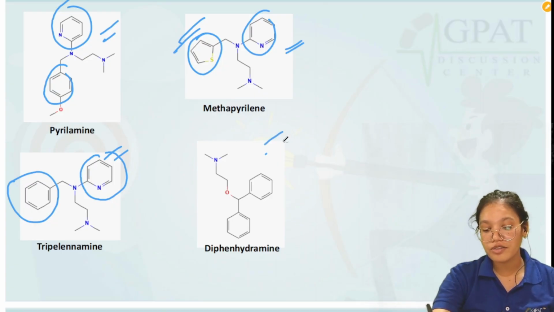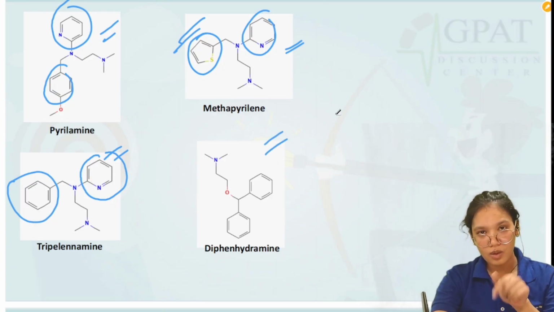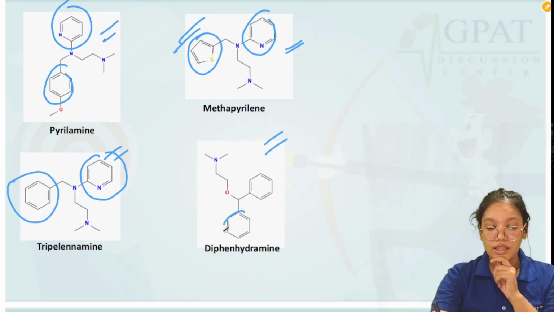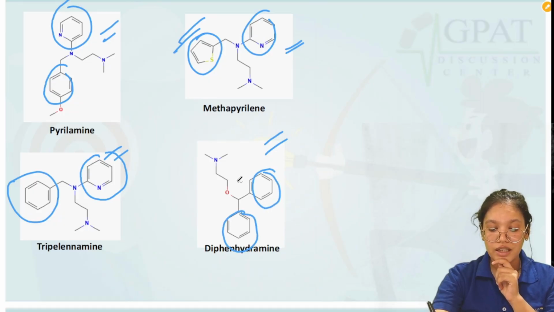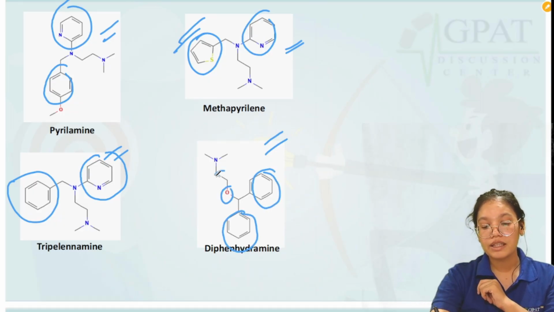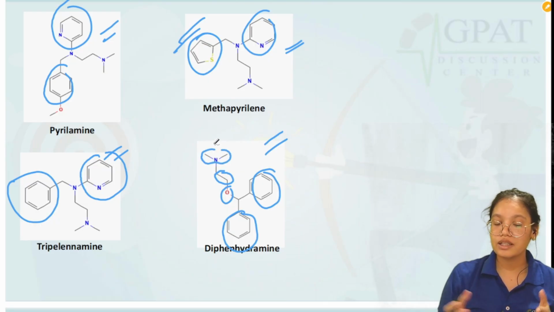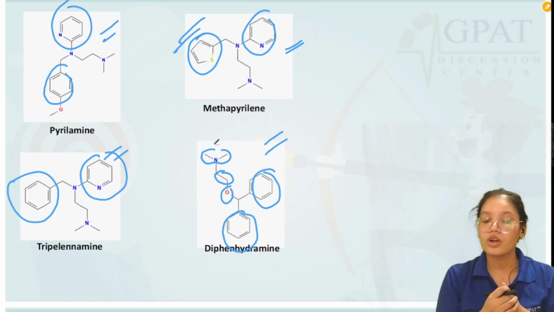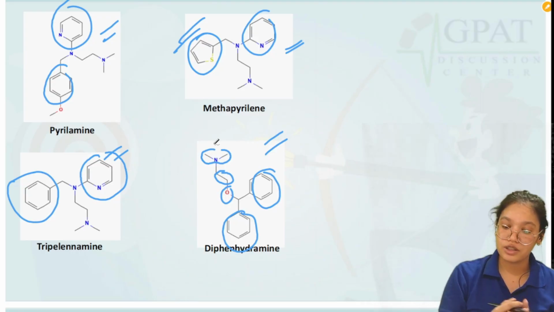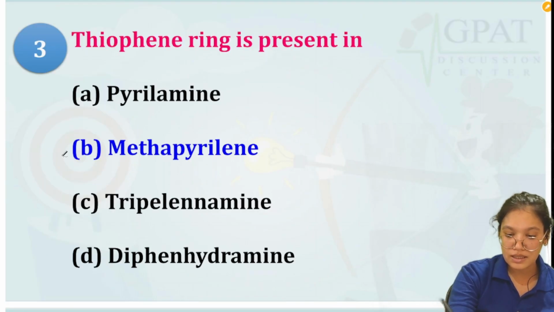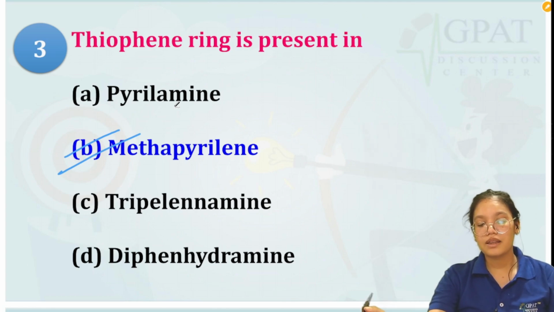Then we have diphenhydramine. Just now I discussed this structure with you, that it contains two phenyl rings and the methoxy group, ethyl chain here. Then dimethyl, N-dimethyl. So that is diphenhydramine. It also does not contain any thiophene ring. So the answer to this is B, that is methapyrilene.